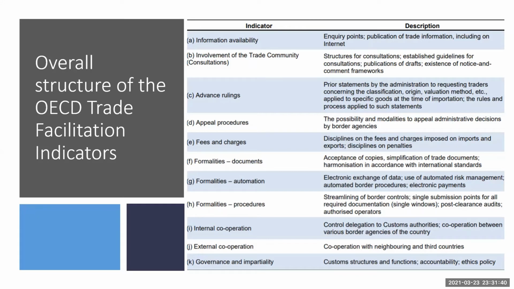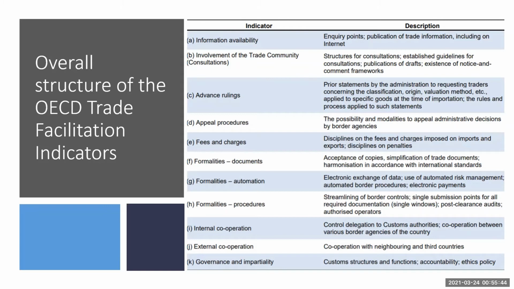Sixth is formalities related to documents, which focus on acceptance of copies, simplification of trade documents, and harmonization in accordance with international standards. Seventh is formalities related to automation. It addresses issues related to electronic exchange of data, use of automated risk management, automated border procedures, and electronic payment.